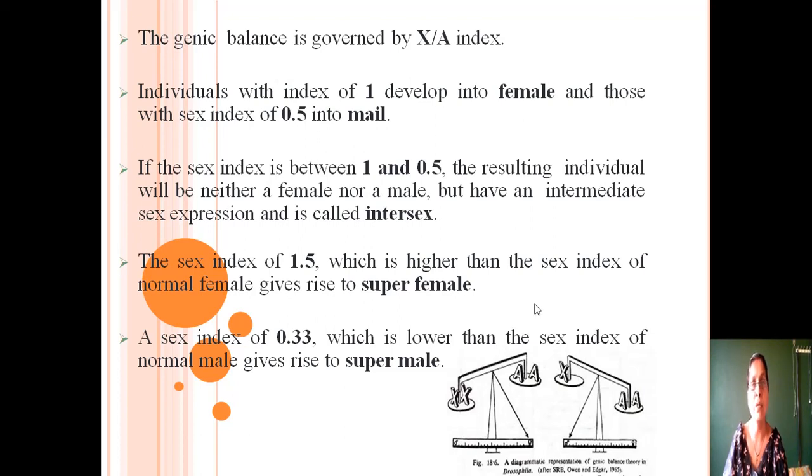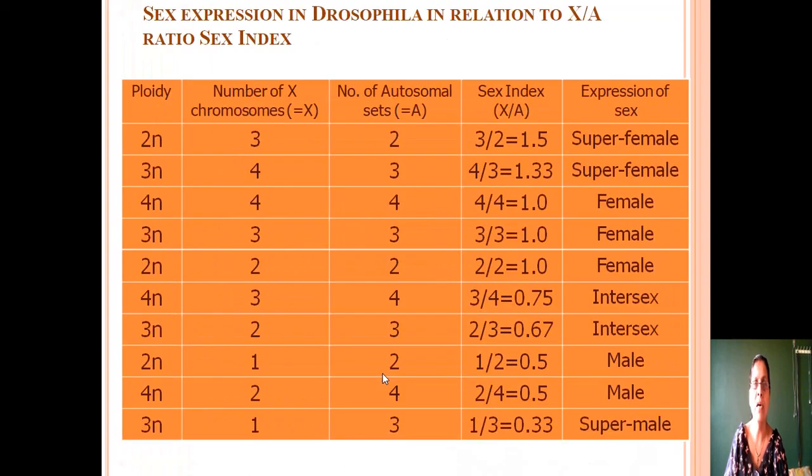Individuals with index 1 will develop into female, and those with sex index 0.5 will develop into male. If the sex index is between 1 and 0.5, then the individual will develop into the intersex. When the sex index is more than 1, then the individual will develop into the super female. In this case, the sex index is 1.5, that is more than 1. When the sex index is less than 0.5, in this case it is 0.33, then they will develop into the super male. In this way, the sex index will determine the sex of the organism.